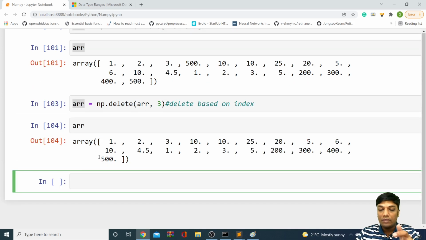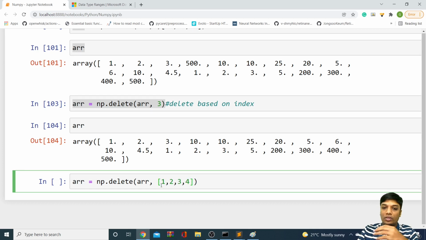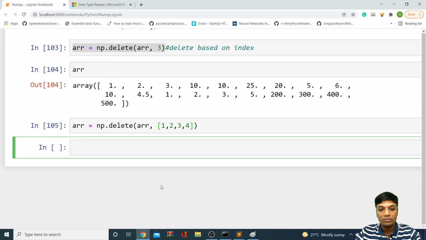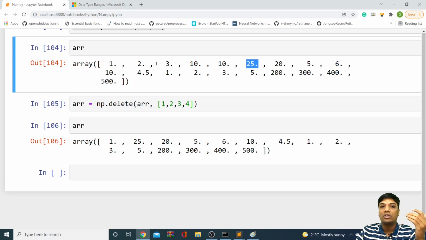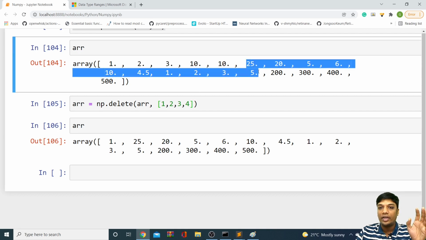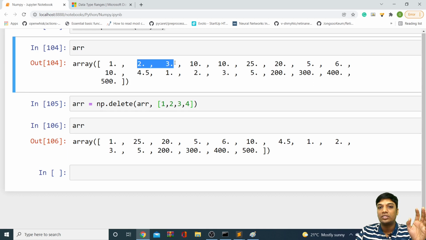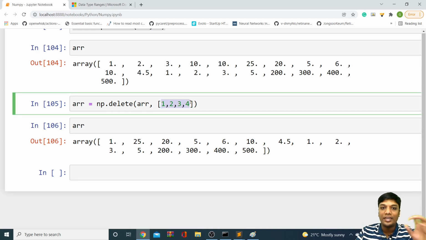Something like this. In the same way, using delete, you can delete multiple elements in a single go. That's one more advantage. You have to give multiple indexes in a list. Maybe if I give 1, 2, 3, 4, all those indexes will be deleted. If you look at this, these elements 1, 2, 3, 4 got deleted, and your data now starts from here, because the indexes of these are 1, 2, 3, 4. They got deleted. So you can give multiple indexes, and all of them will be deleted in a single go. That's one more thing regarding delete.